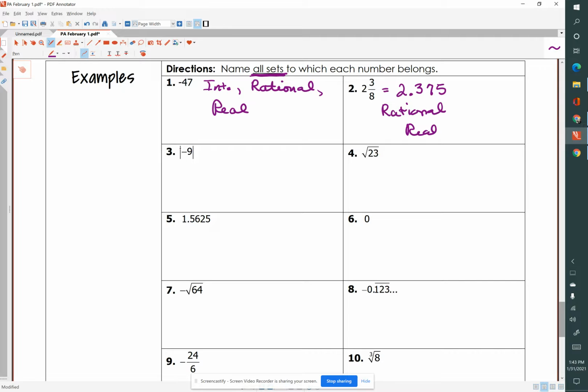Now, the number 3, the absolute value of negative 9. Well, the absolute value of negative 9 is 9. 9 is a natural number, a whole number. It is an integer. It is a rational number and a real number.